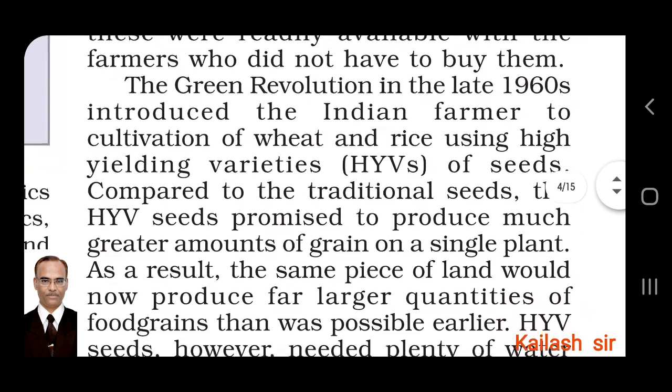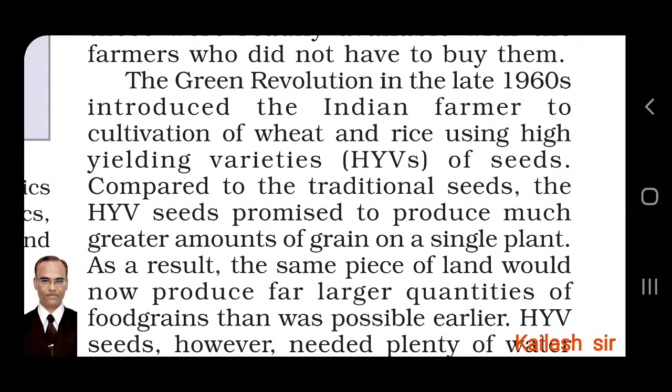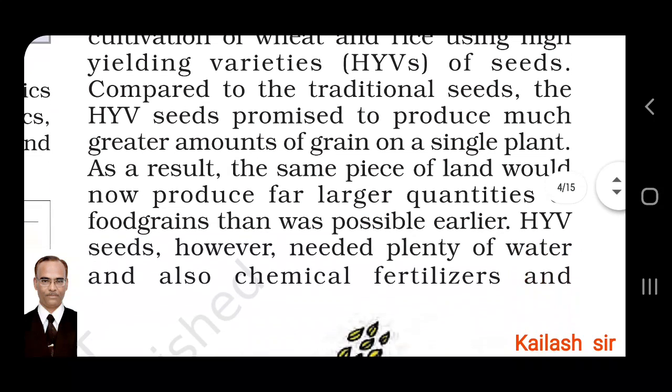The Green Revolution in the late 1960s introduced the Indian farmer to cultivation of wheat and rice using high yielding varieties, HYVs, of seeds. High yielding means production is high compared to the traditional seeds. The HYV seeds promise to produce much greater amounts of grain on a single plant.